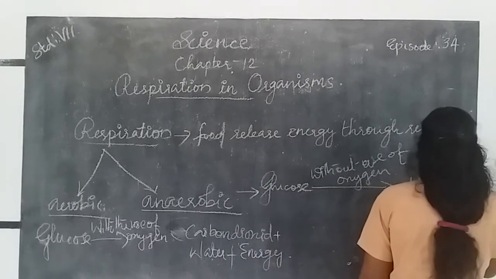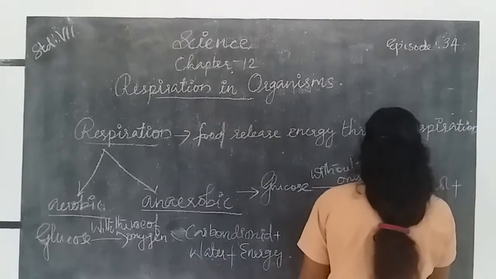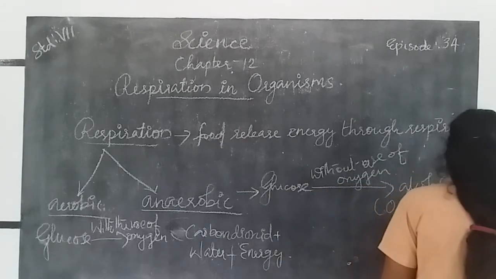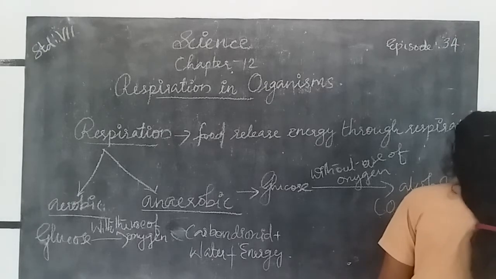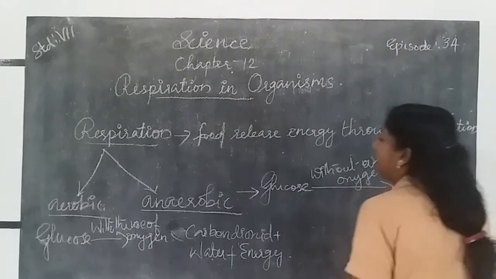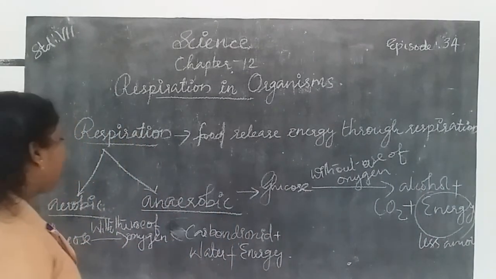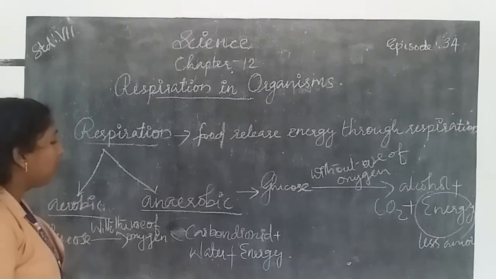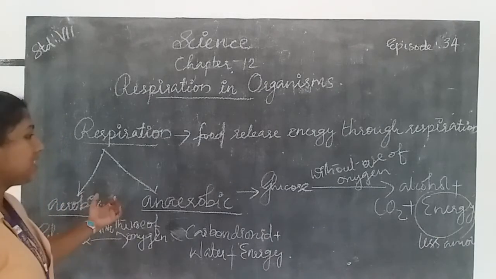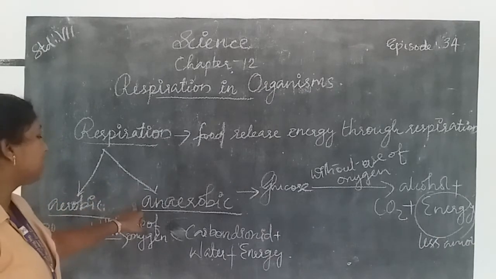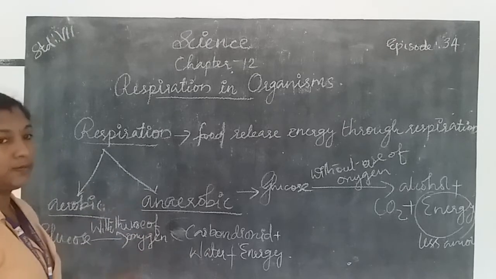A less amount of energy is released during anaerobic respiration.